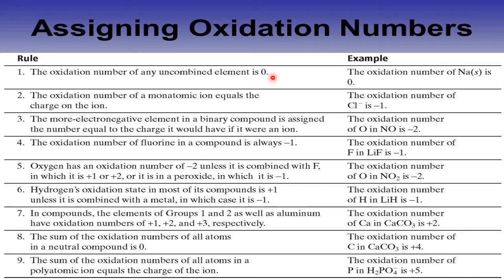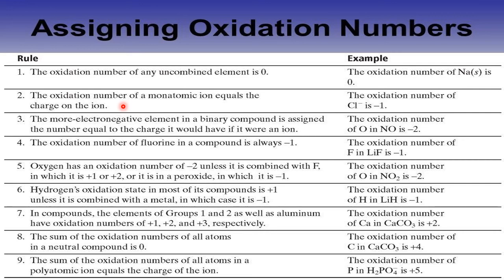Second rule. I am taking oxidation number as ON. The ON of a monatomic ion equals the charge on the ion. For example, Na+ is a monatomic ion. What is its ON? How much charge is there is the ON. So plus 1 is the charge, so that is the ON. The ON of Cl is minus 1, and the ON of Na is plus 1.